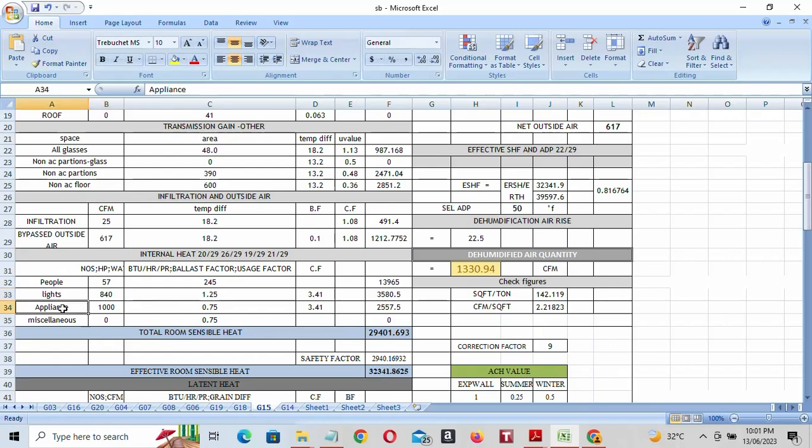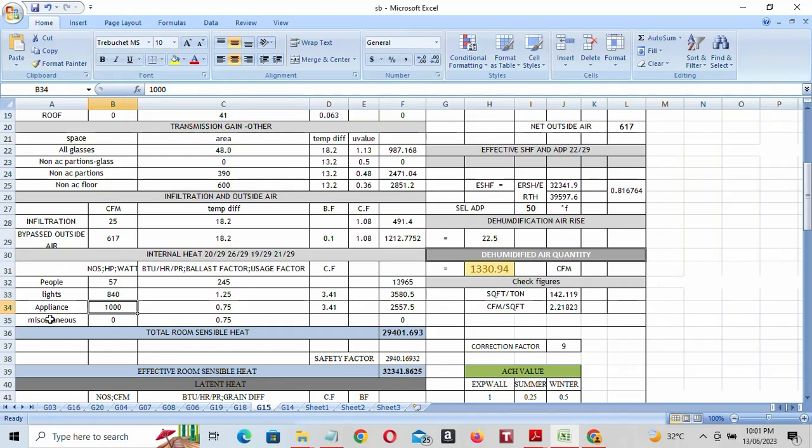Next is appliances. You will get this from the electrical department. If you do not get it from the electrical department, approximately you can take 1000 watts for appliances in the classroom. For people, 57 children are there. Okay. Next is miscellaneous. We don't have miscellaneous. Leave it as it is.